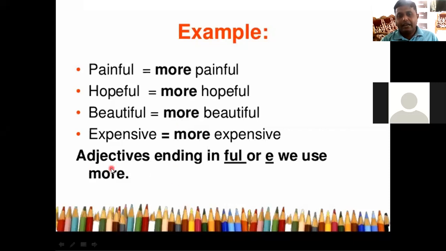Roughly, for adjectives ending in ful or with the last letter e, we use more, just like courageous. In the case of ful, it happens.